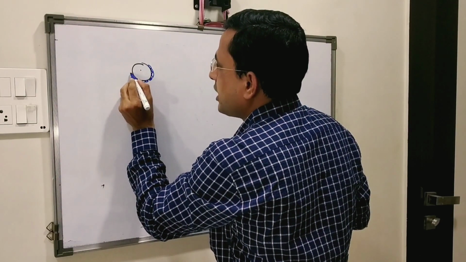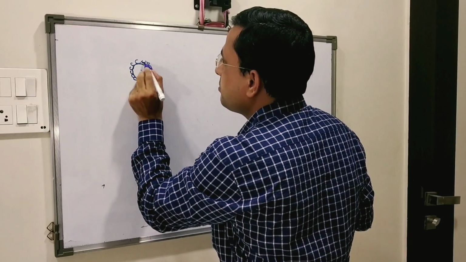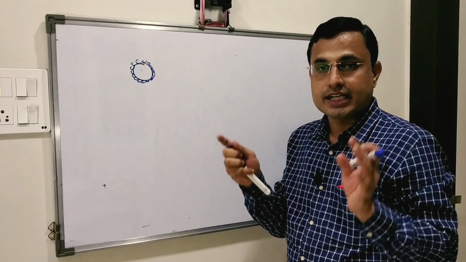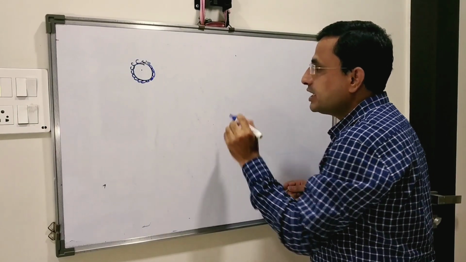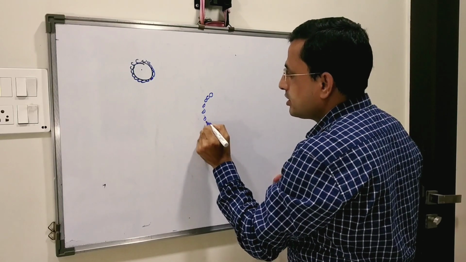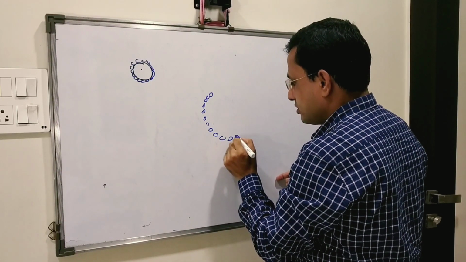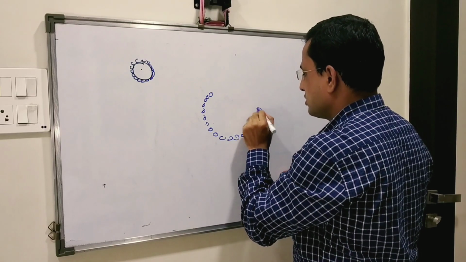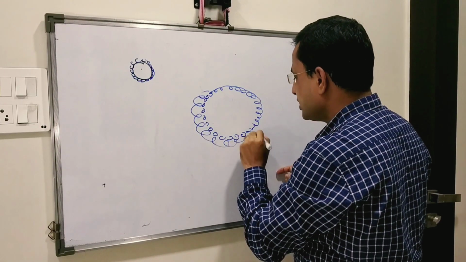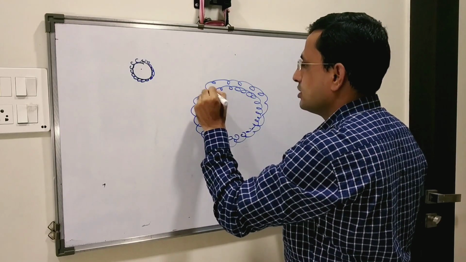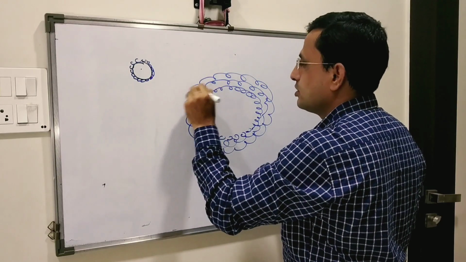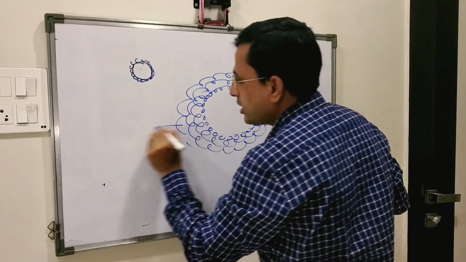As the maturation of the oocyte takes place, the size of the oocyte gets enlarged, and when there is a presence of multi-layered granulosa cells, it is called the corona radiata.